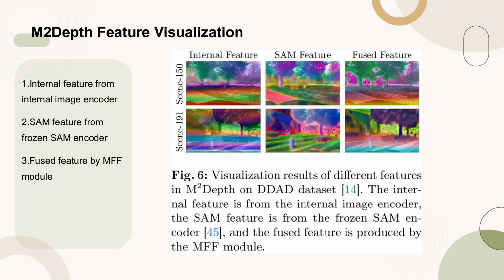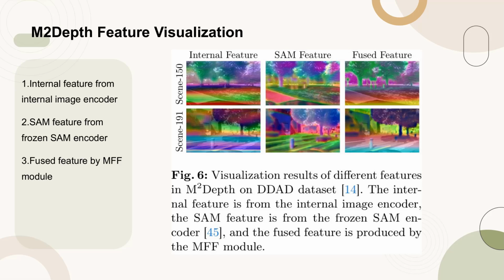Figure 6 presents the visualization results of different features within the M2 depth model, specifically on the DDD dataset. The internal feature is derived from the internal image encoder, providing geometric distance information. The SAM feature originates from the frozen SAM encoder, which contains semantic instance information.